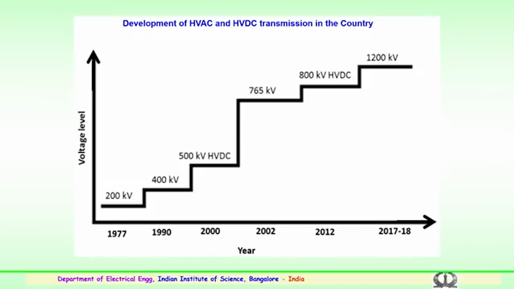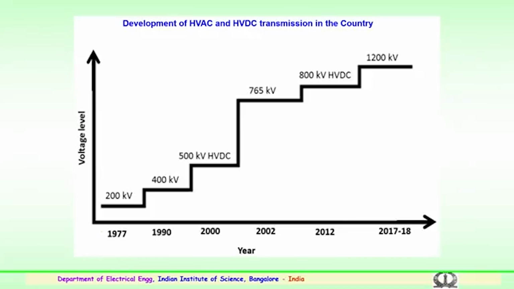Later HVDC was adopted in the 90s or late 90s, then from 1995 to 98 a lot of experimental work was carried out for 800 kV, that is, 765 kV operating voltages. The first line in the country from Kishanpur to Moga was commissioned somewhere in 1998, where a 765 kV transmission network was established in the country. Further, 800 kV high voltage DC.